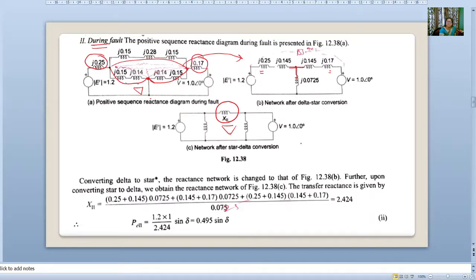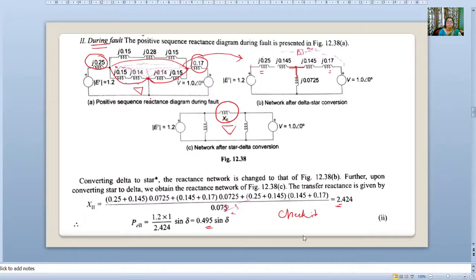The transfer reactance is, now if you calculate, you have to check whether you are getting 2.424. You have to check it. Here, I think this is 0.025, so you check it. P2 we are getting this value. You have to check this, you have to solve it.